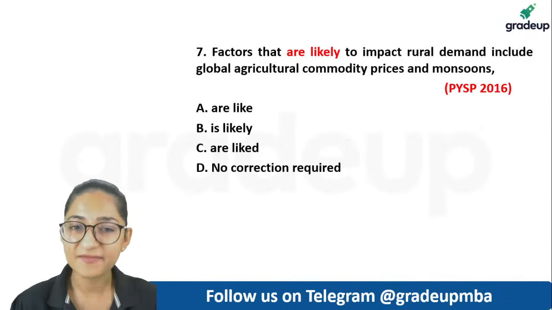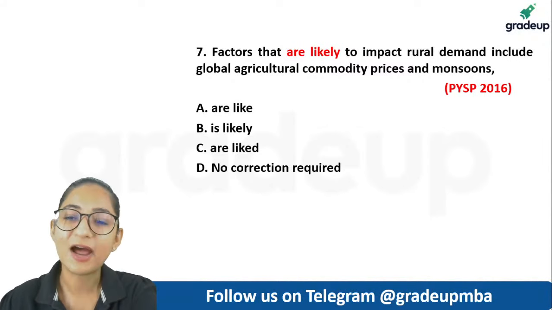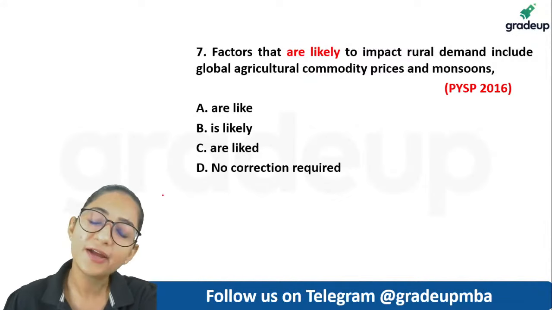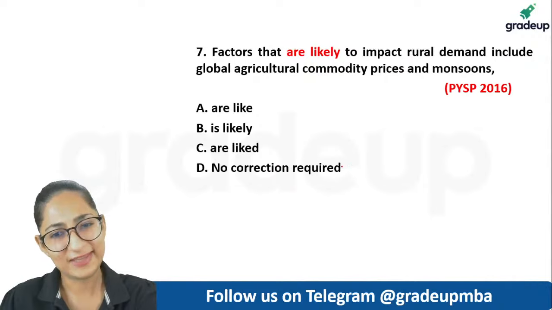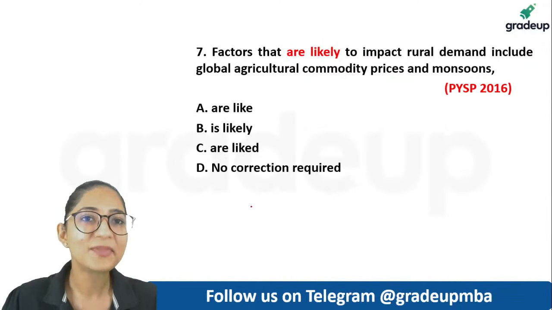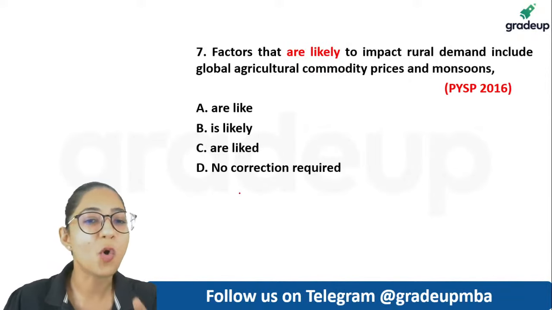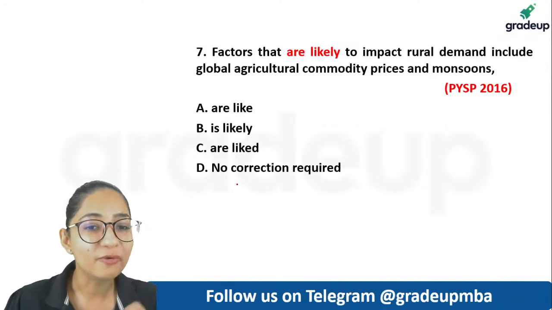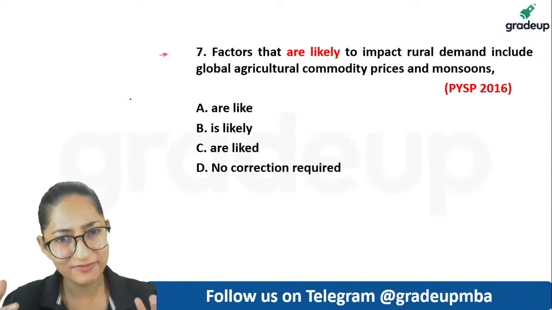Guys, what we have seen in the past, after evaluation, after analysis of several papers and how students respond to them, what we figured out is that the option which says no correction required, or none of these, or all of them are correct, such kind of options, very few people are able to spot that there is no correction that is required, or there is no error. So very few people have the confidence of saying that there is no error. Now this question, I would say, was very, very simple.